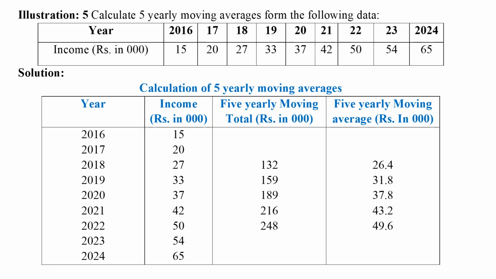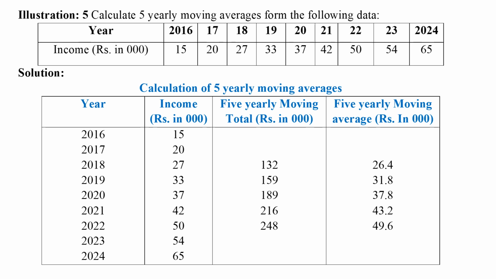In illustration 5, it is required to calculate 5 yearly moving averages. 4 columns table should be prepared. In first 2 columns, values given in the illustration should be written. In third column, 5 yearly moving total should be calculated. For example, 15 plus 20 plus 27 plus 33 plus 37, then 20 plus 27 plus 33 plus 37 plus 42, etc. The values should be written at center for which total has been calculated.